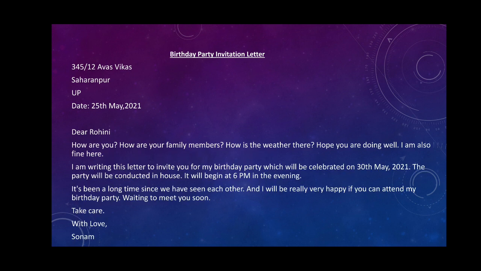And the final and last paragraph. It's been a long time since we have seen each other, and I will be really very happy if you can attend my birthday party. Waiting to meet you soon. These are the ending lines of our letter. After that, take care, with love. You can also write Yours lovingly, and after that your name. This is the example of an informal letter. I hope you will understand how to write informal letters.